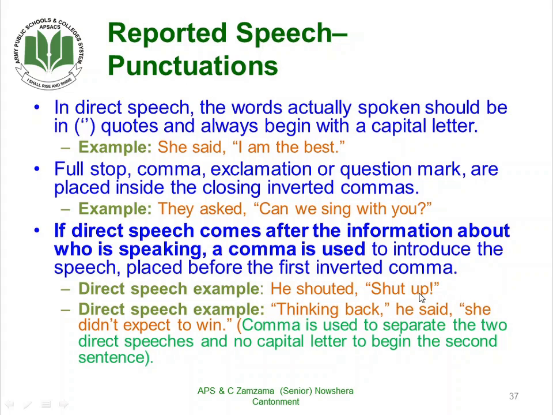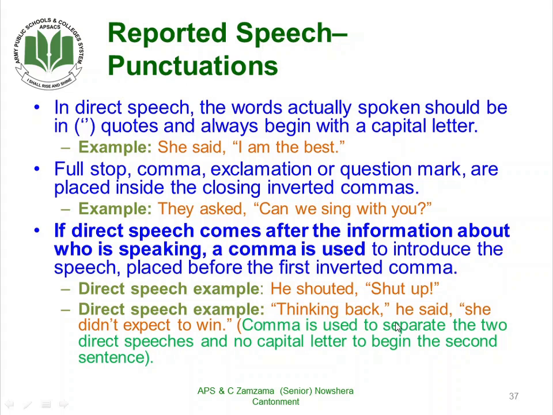Now here if you can see, our reported speech has been divided into two parts. The reporting speech has come in between them, and thinking back, the first part starts with a capital letter, and the comma is also placed within these inverted commas. Then, he said, comma, she didn't expect to win. Now the full stop is here and we have started the inverted commas again.